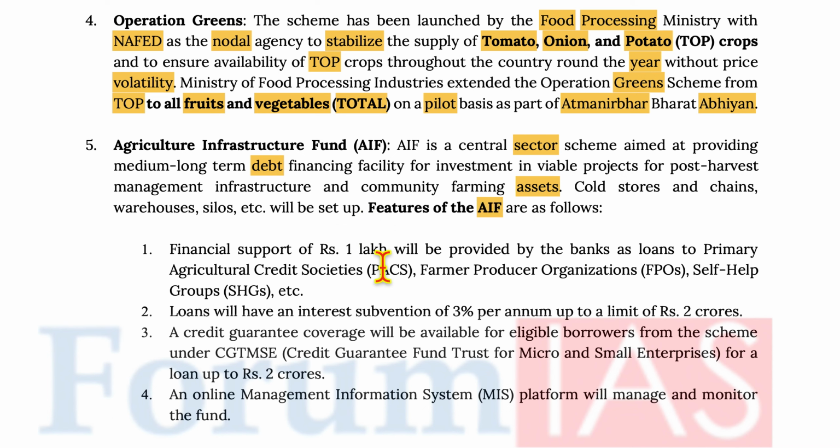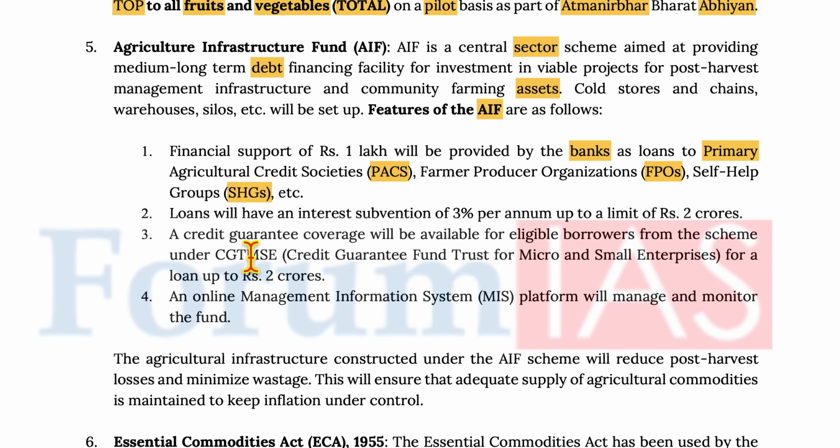Financial support of 1 lakh crore will be provided by banks as loans to primary agricultural credit societies, that is PACS, farmers, producer organizations, and self-help groups, etc. Now, loans will have an interest subvention of 3% per annum up to a limit of 2 crore rupees. Now, a credit guarantee coverage will be available for eligible borrowers from the scheme under Credit Guarantee Fund Trust for Micro and Small Enterprises for a loan up to 2 crore rupees.